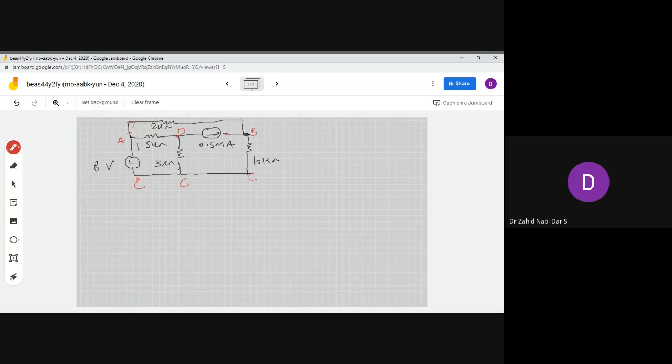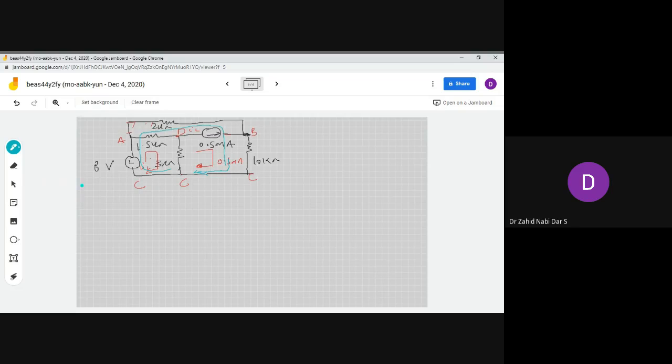So if we carefully notice 1, 2, and 3, we understand there are three nodes over here. So if we keep this as I1, and in the other branch the current is already given as 0.5 milliamps, and let there be one more current over here, I2. So if I have to take the super mesh, I have to take it with respect to I1. So my super mesh would be like this, that would be my I1 plus I2. This would be the direction for the super mesh.